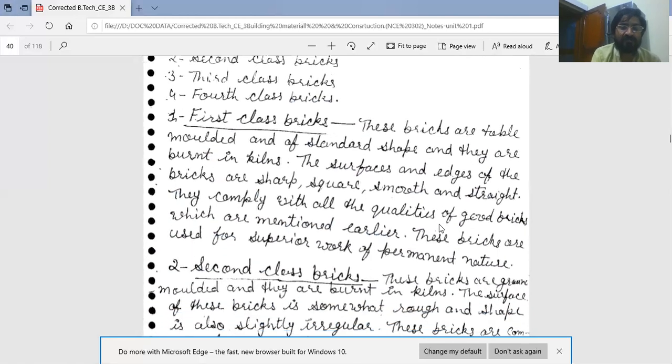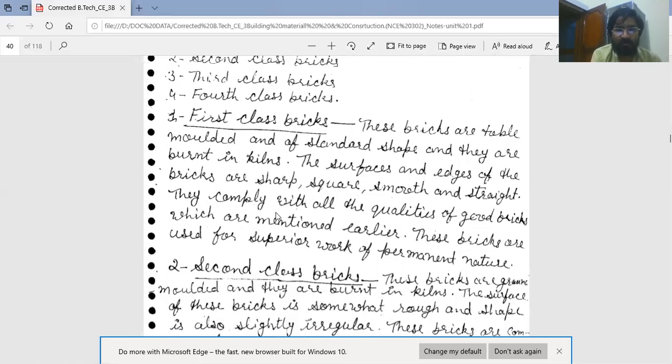First class bricks are table molded and of standard shape, and they are burnt in kilns. The surface and edges of the bricks are sharp. This is the identification of first class brick. Bricks are sharp, square, smooth, and straight. They comply with all the qualities of good bricks discussed above.